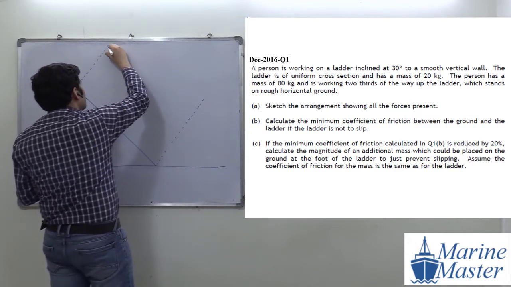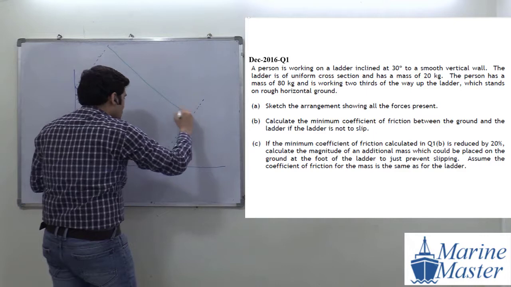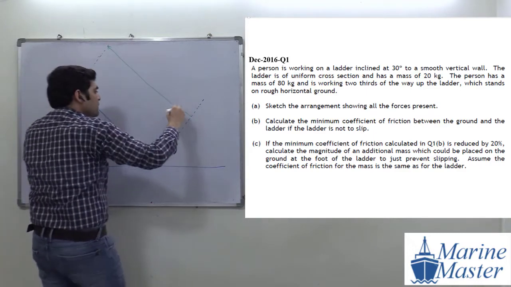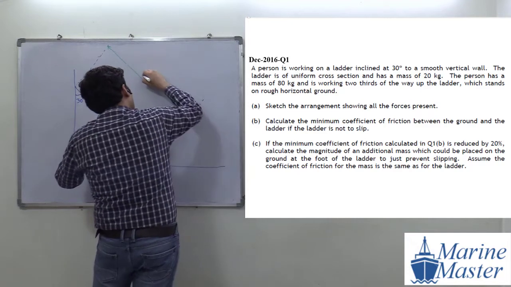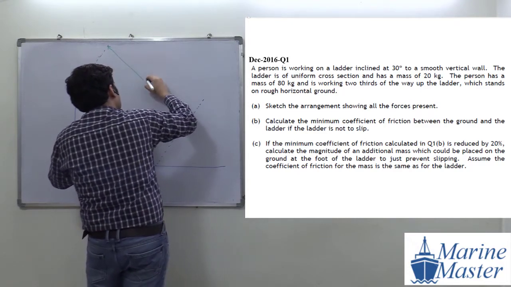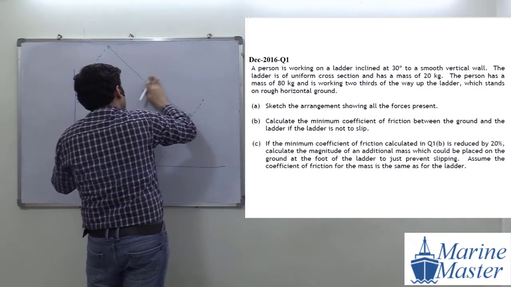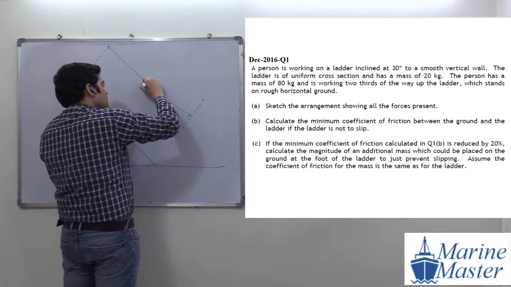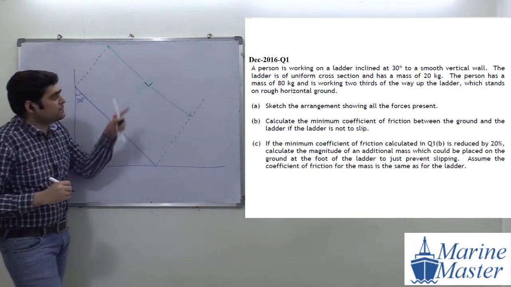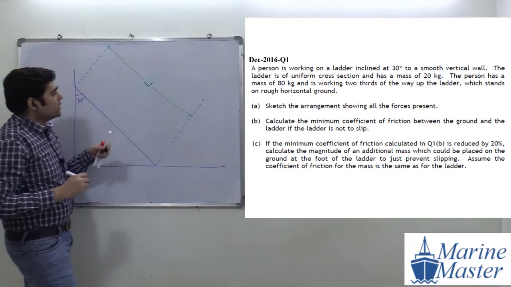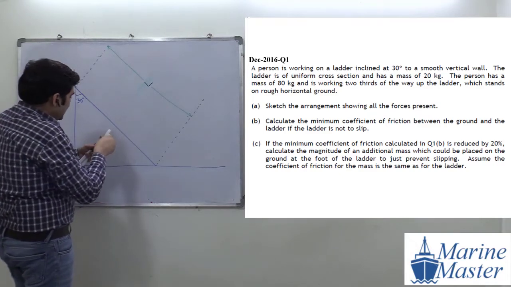We will assume the length of the ladder to be L, exactly parallel to this one. So this will be the length of the ladder, L. If it is visible properly, then I will use a black pen. So this is the length of the ladder. L is visible to everyone. Okay, good.